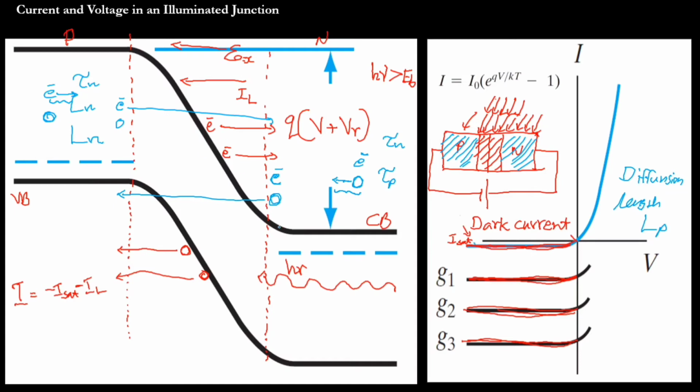Any photon with energy more than Eg, the energy gap or band gap, falling on the PN junction creates an electron hole pair anywhere in the semiconductor. But if it is happening in the transition region, a strong electric field is experienced in that area. The direction of the electric field is N to P. Once the electron hole pair is created, the electron will move opposite to the direction of the electric field, that is towards N, and the hole moves in the same direction as the electric field, that is towards P.